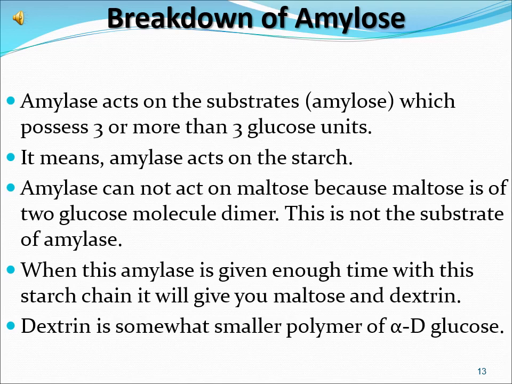Amylase cannot act on maltose because maltose is the 2 glucose molecule dimer. This is not the substrate of amylase. When this amylase is given enough time with the starch chain, it gives you maltose and dextrin. Dextrin is a somewhat smaller polymer of alpha D glucose.